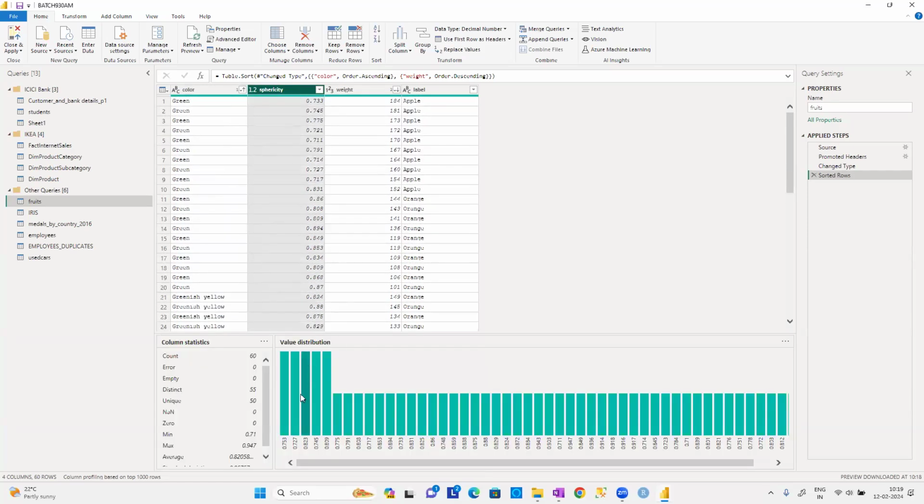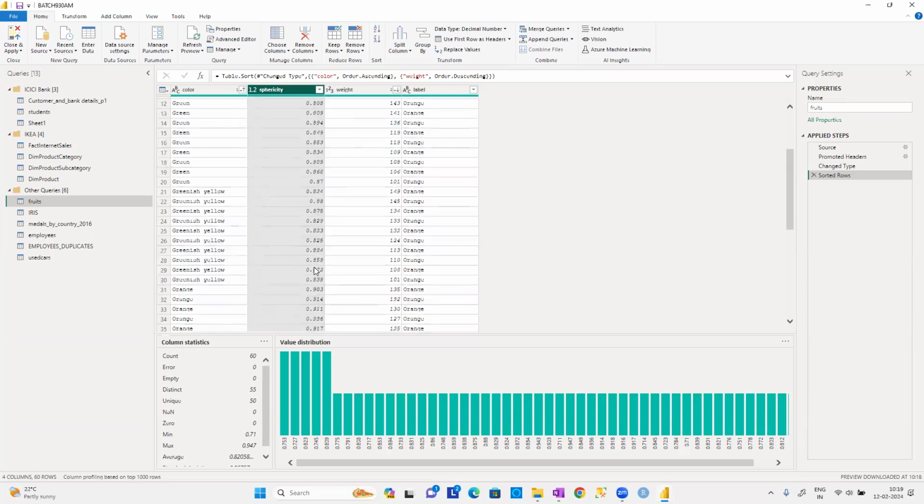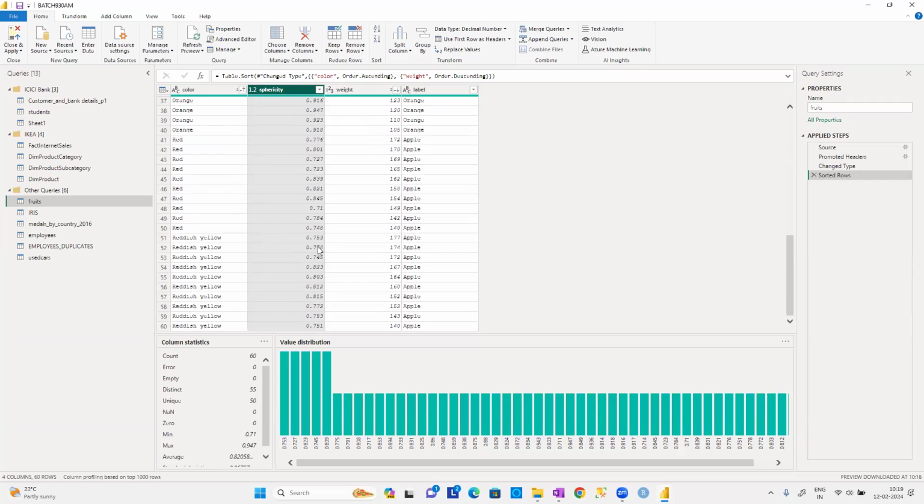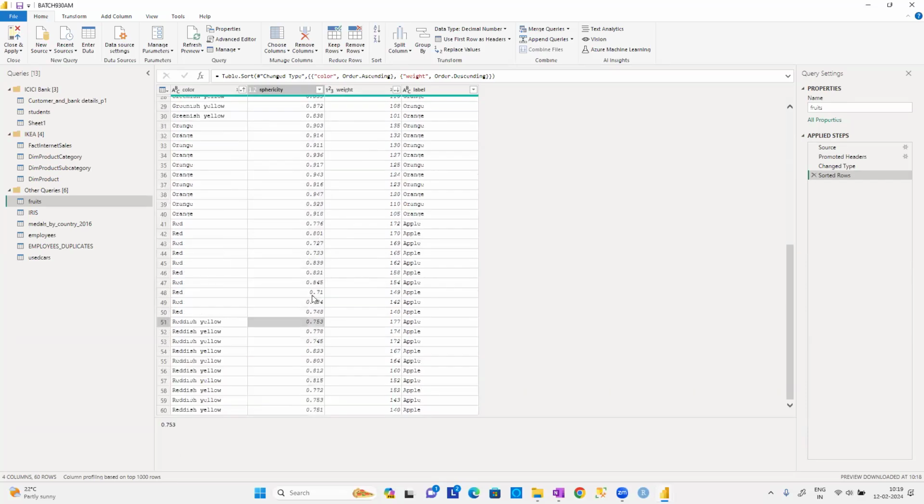Let me check the sparsity. Some values are repeated, guys. The value is 0.753. Where is that 0.753? If we verify, you can find it, guys. Very easy. 0.753 is repeating, guys. Can you see here? It has been repeated 2 times. 0.753 is repeated 2 times.